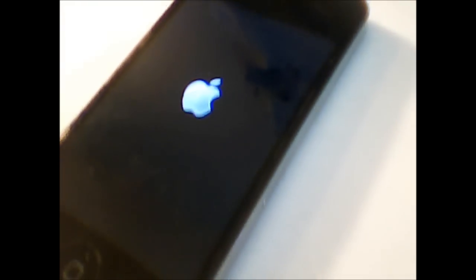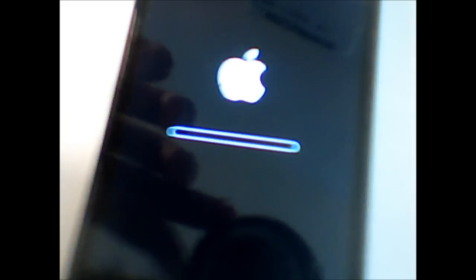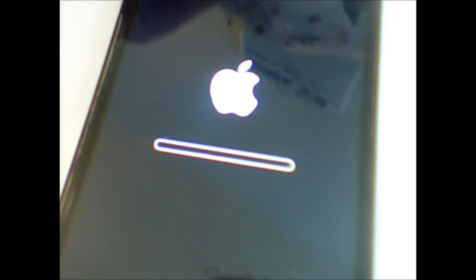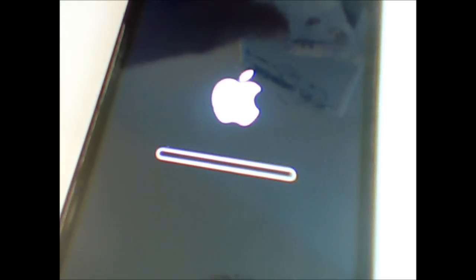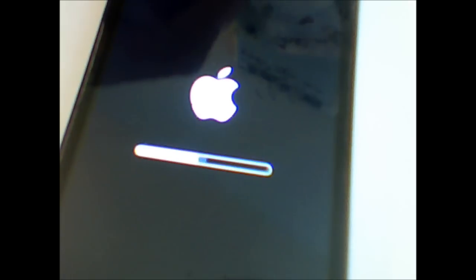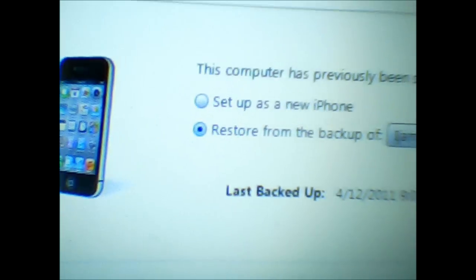So let's see. And start booting up. It's booting up, and it says accessing iTunes.